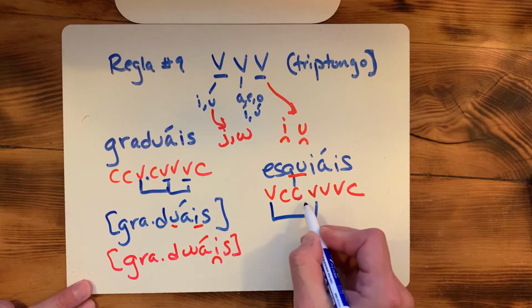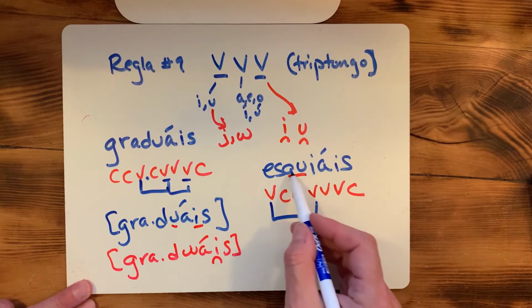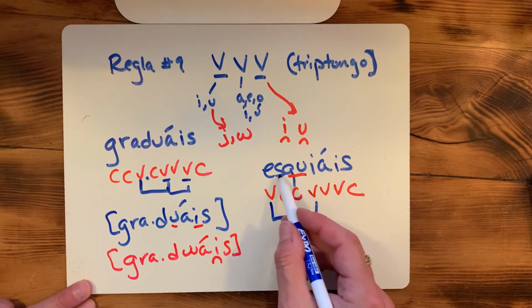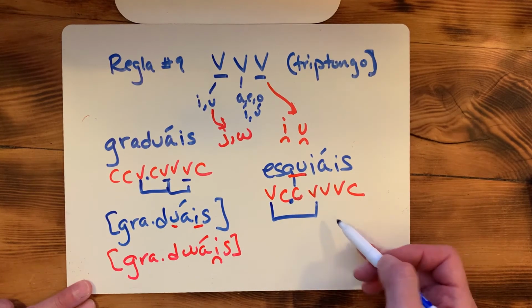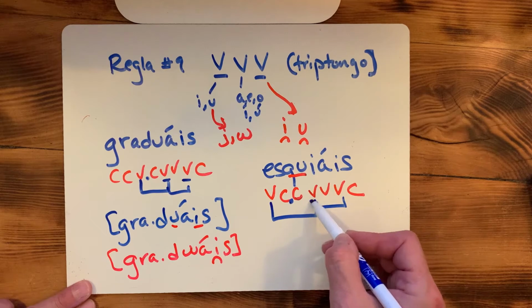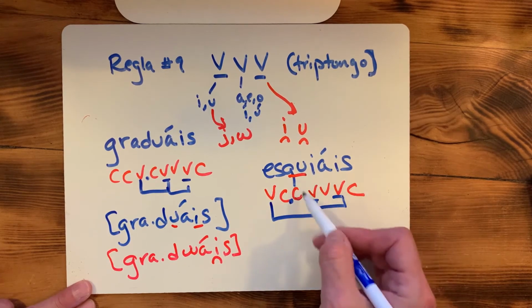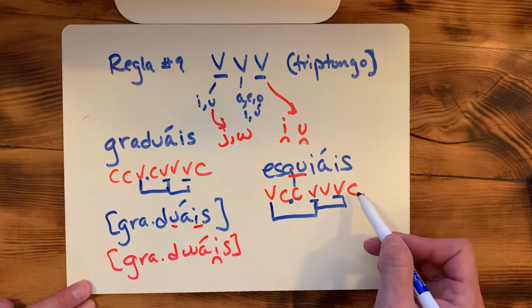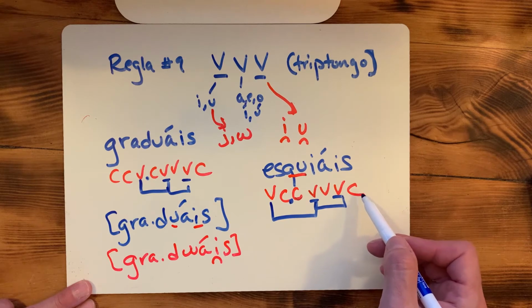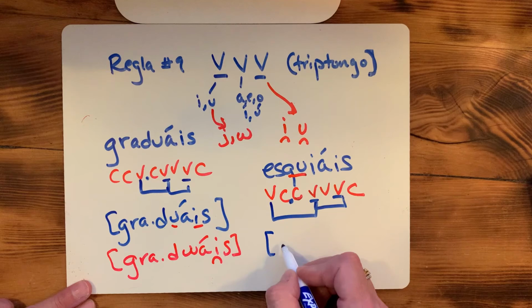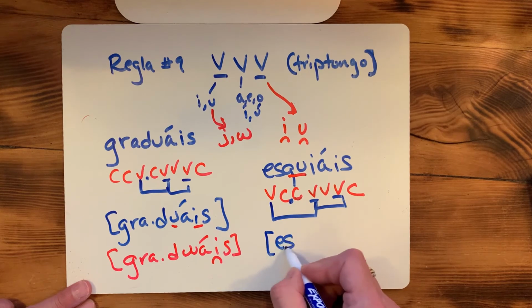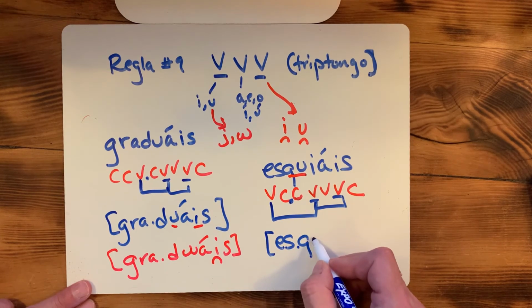Vowel to vowel is a rule where we don't have a cluster here. So we divide it right down the middle. Here's our triphthong. So triphthongs don't get changed, and everything else that you see here is added to the back. So what I'm going to do now is transcribe using my division that I have.